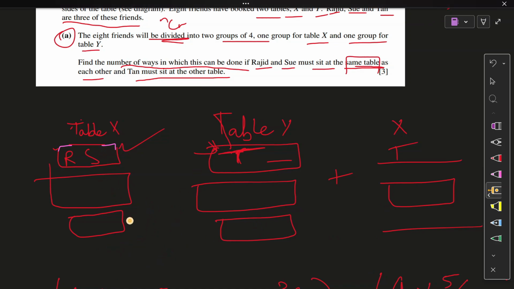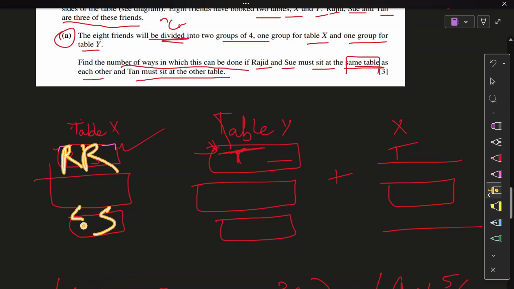That means that the remaining two people out of the five could just occupy any of these seats, while these two are fixed on any two of these seats, and the remaining two seats that will be left will be occupied by these two, right? So Rajan and Sue could be here, they could be here and here. This one into one just represents that, right? But we need not worry about where they are seated, right?